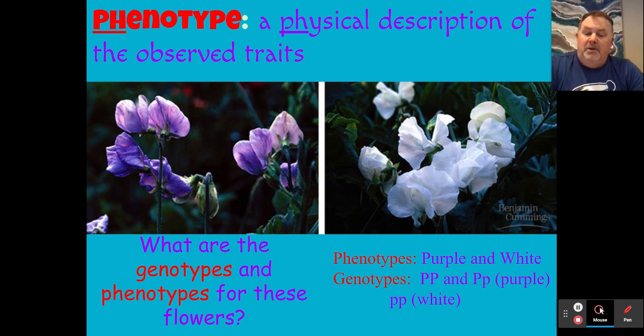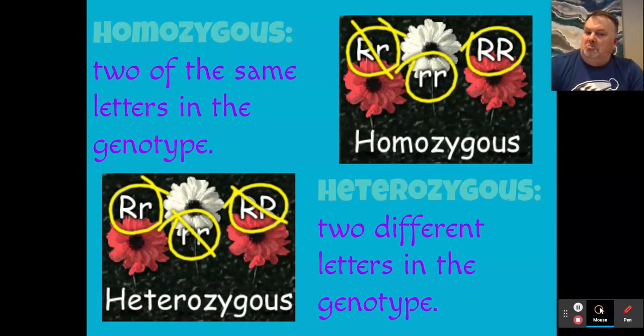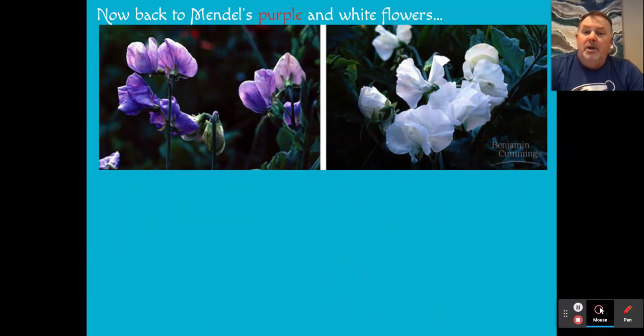And again, the white would be the phenotypic expression of that. So homozygous means having two of the same, and heterozygous means two of the different. And that's how we're going to view this. The prefix homo means the same, and hetero means different. So now back to Mendel's purple and white flowers.